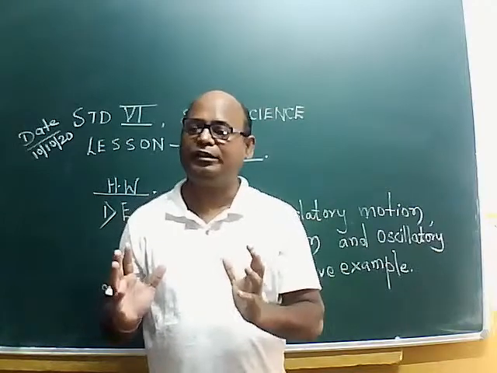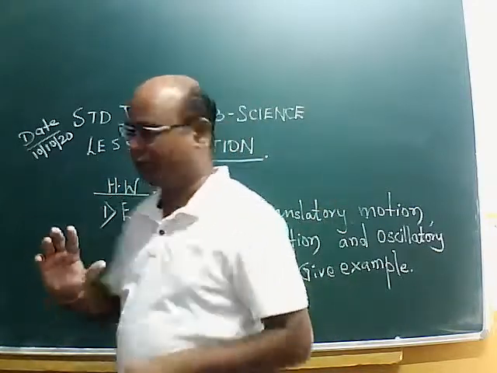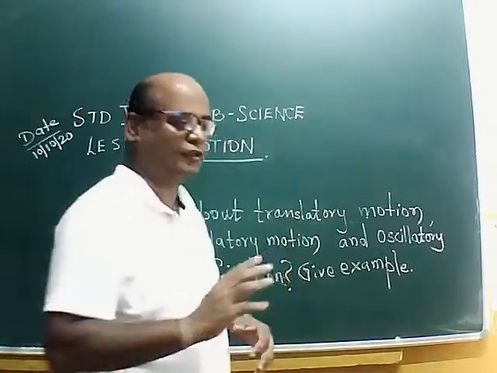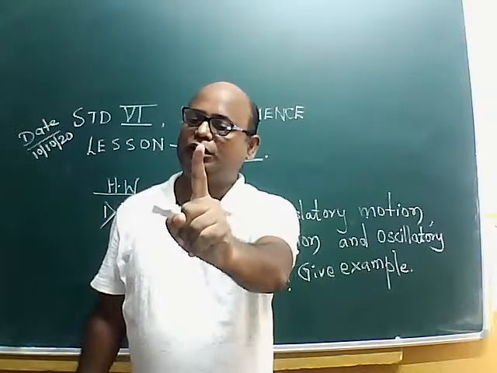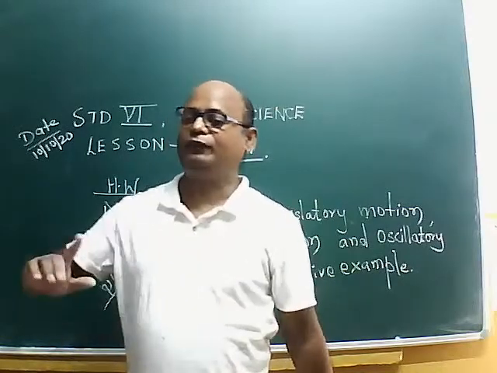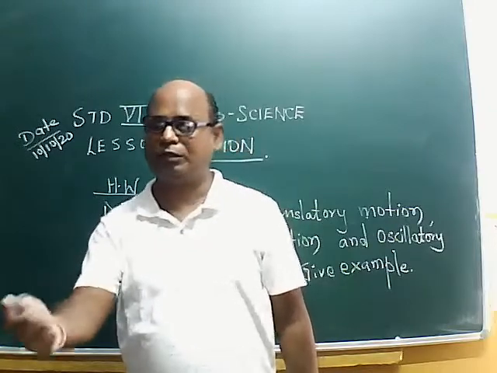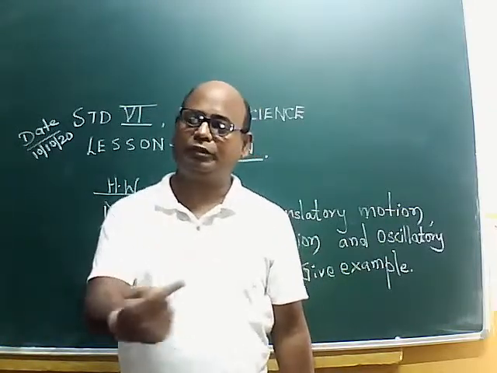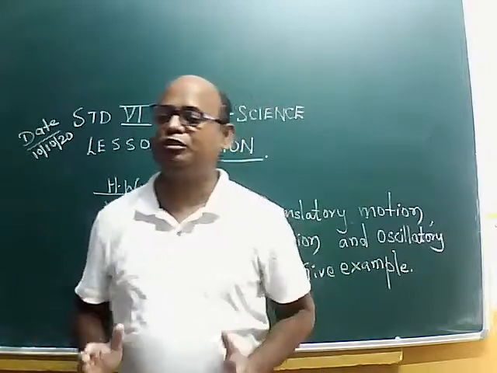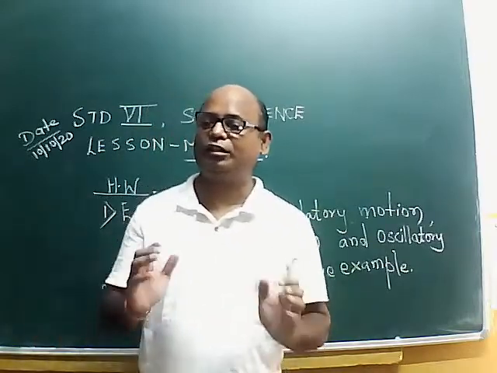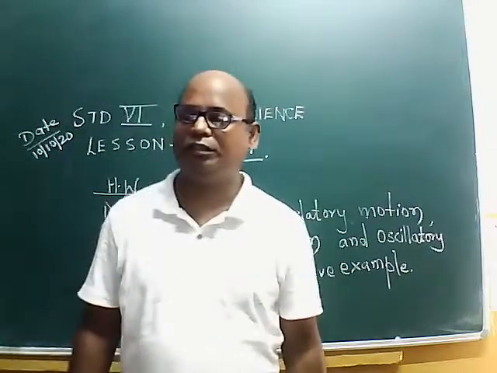Such kind of movement is called periodic motion. Similarly, Earth rotates around itself and takes 24 hours to complete one rotation. After every 24 hours, it will complete its motion and repeat again. Such motion which repeats itself after a fixed interval of time is called periodic motion.